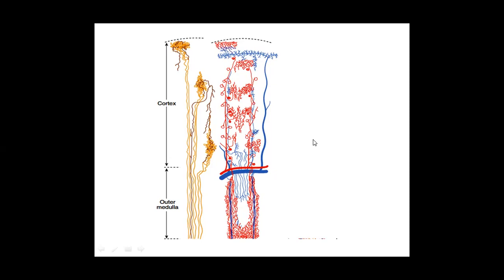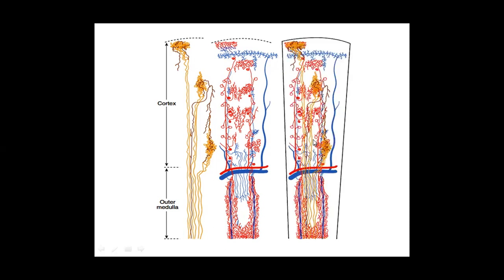So, class, now if we just overlap these two pictures, this is the overall comprehensive picture where the orientation of nephron and the orientation of renal vasculature overlap with each other, and this is what is happening in the kidney.